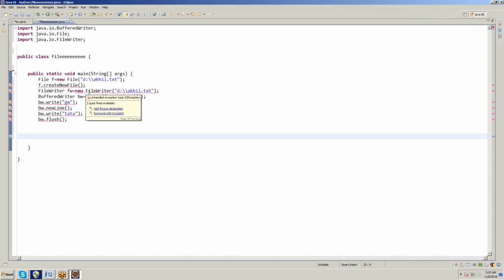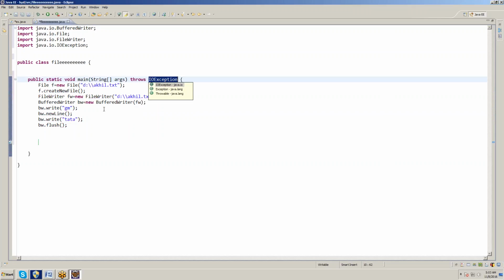So keep the cursor on the underline, add throws. It can handle all the exceptions at a time. IO exception. It can handle all the exceptions. So this is the use of throws. In Java and Selenium, in the entire Selenium and entire Java, we will use only throws. Keep the cursor on the underline, add throws declaration, IO exception.